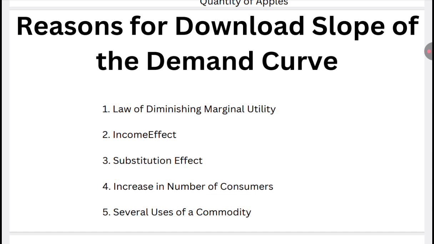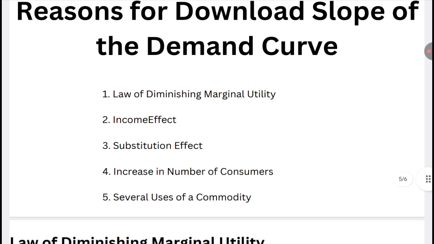First one is the law of diminishing marginal utility. The law of diminishing marginal utility states that with the increase in the additional unit of a commodity consumed, every additional unit of the commodity gives lesser satisfaction to the consumer.